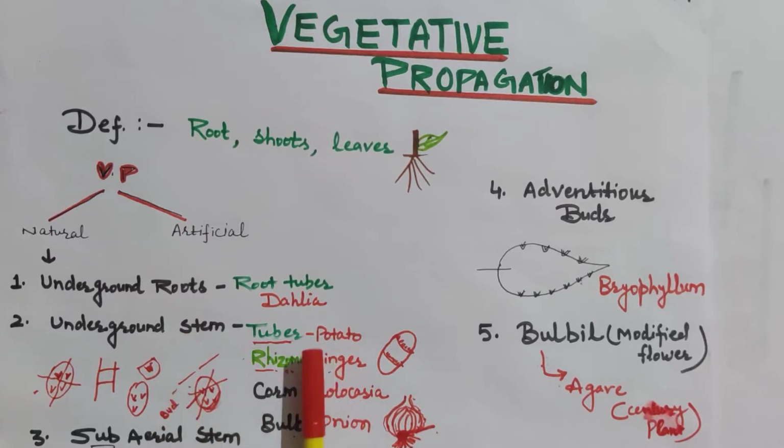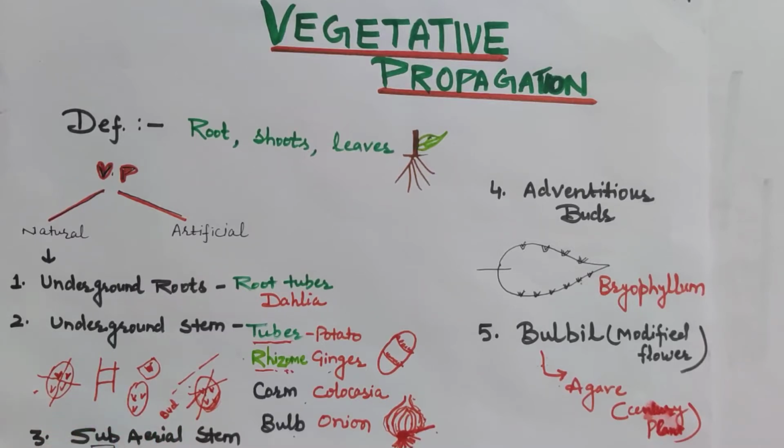An example is potato, which we eat, that is actually a tuber. And the potato tuber has eyes on it, and those eyes represent buds, and those buds play a role in the formation of a new potato shoot or new potato plant.